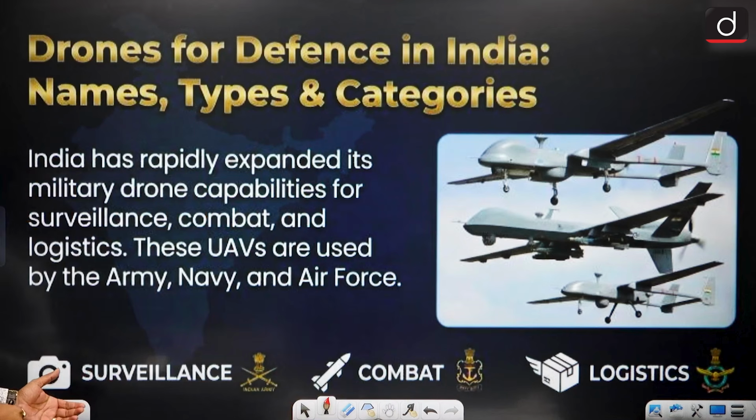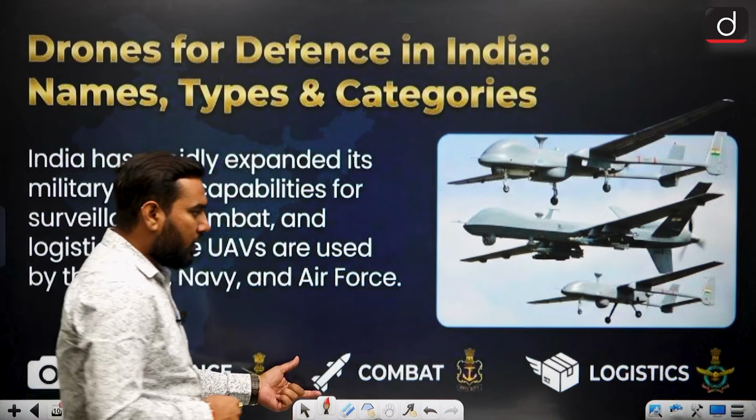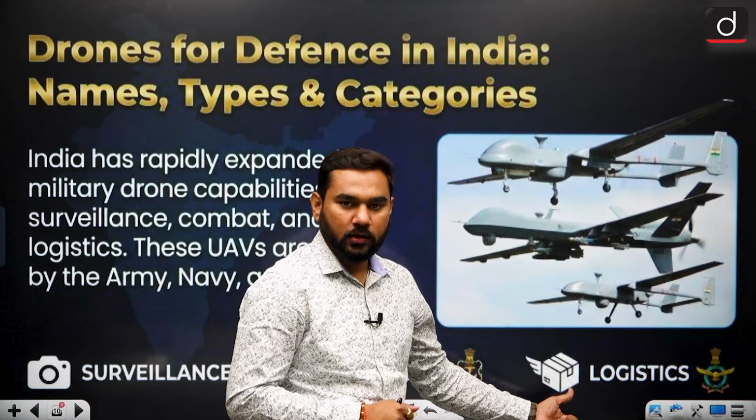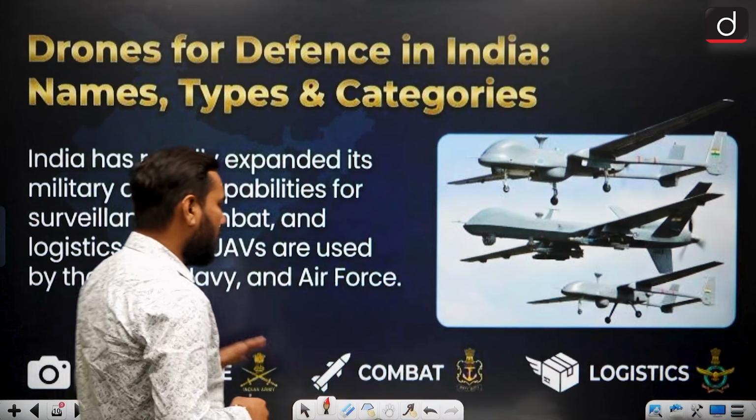So when we talk about the use, the first one is surveillance, the second is combat, and the third is logistics. Always focus on these three things.